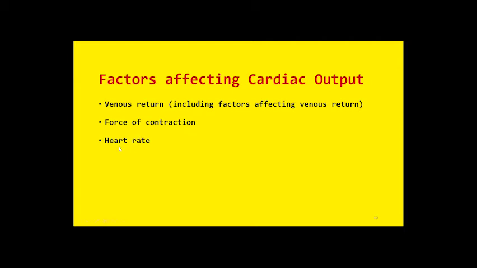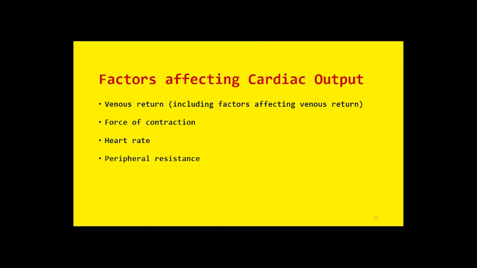Similarly, heart rate and cardiac output show a direct relationship. So these three factors are directly proportional to the cardiac output. The fourth factor is the total peripheral resistance. We have discussed already that the resistance in the peripheral vessels is commonly known as TPR.